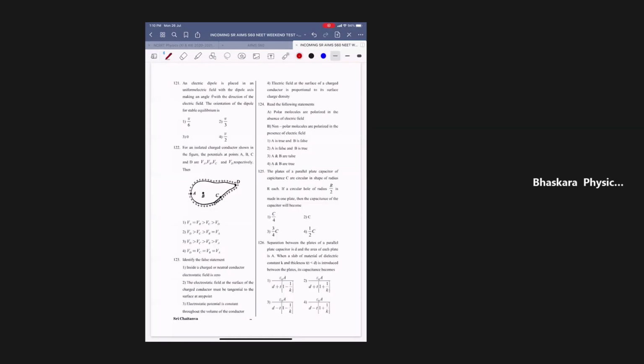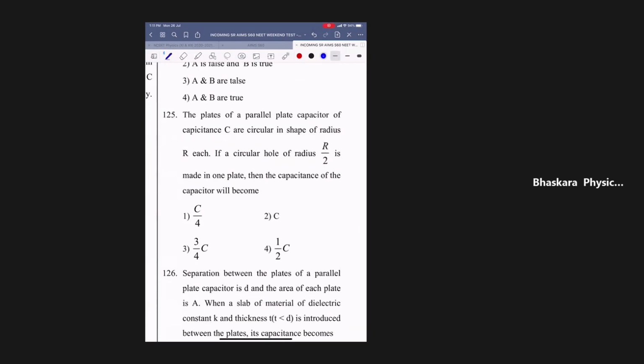So the answer is 3C by 4 only. They gave the answer as C by 4, the first option. This is wrong. A circular hole is there on one plate, so it will be C by 4 only.